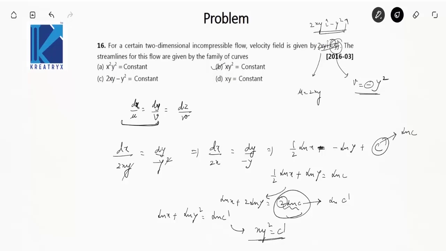One more thing I want to tell you before I move on to the next question, that these type of questions are important, because these type of questions deal with a lot of mathematics, and you know the mathematics portion is a favorite for the paper setters of GATE. So do not leave these problems. Next question.